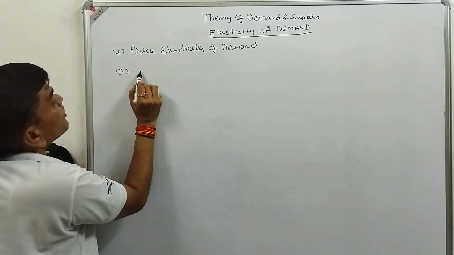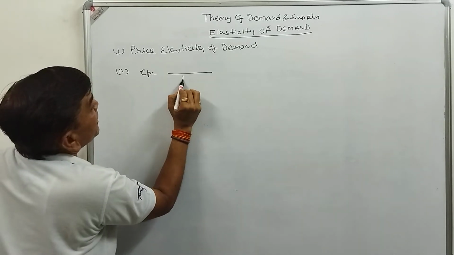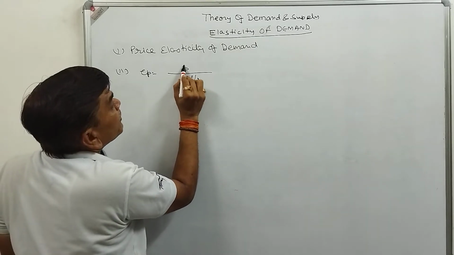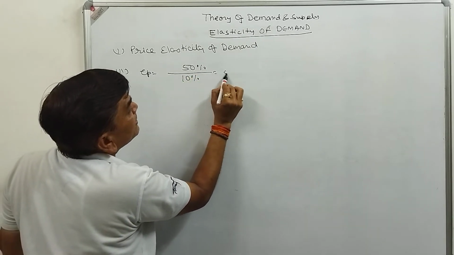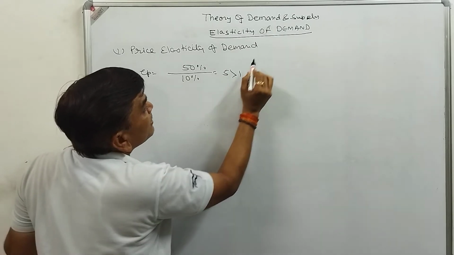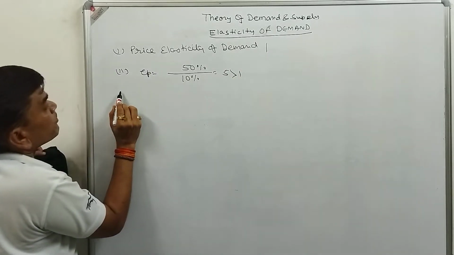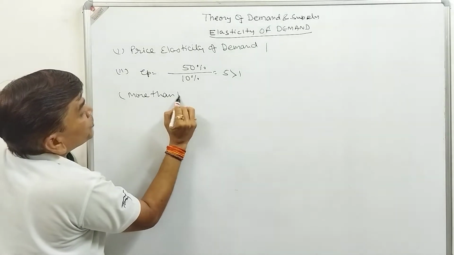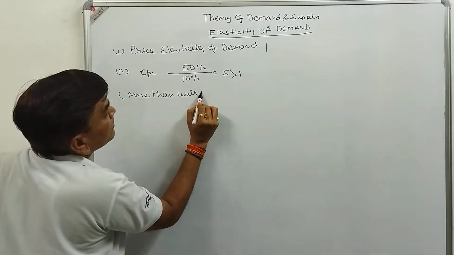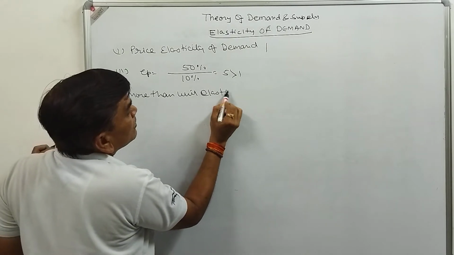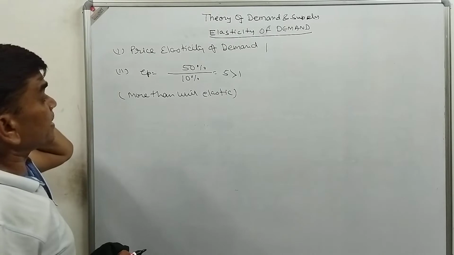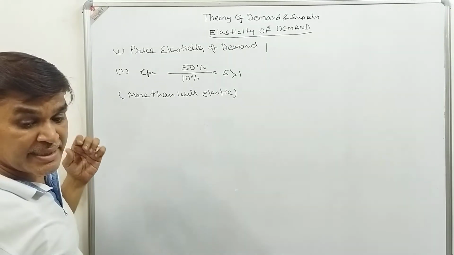Second one, it may be possible. We are having a 10% change in price, but a 50% change in demand, that is 5, which is greater than 1. Here we will say it's more than unit elastic, because the elasticity is greater than 1. That's why we will say it's more than unit elastic.